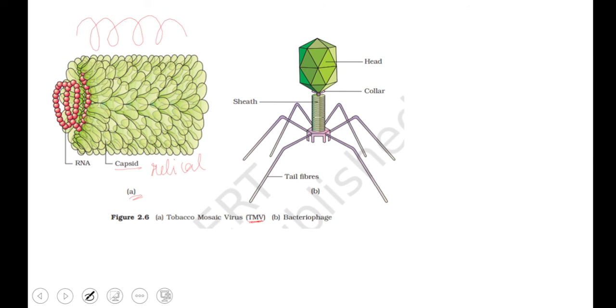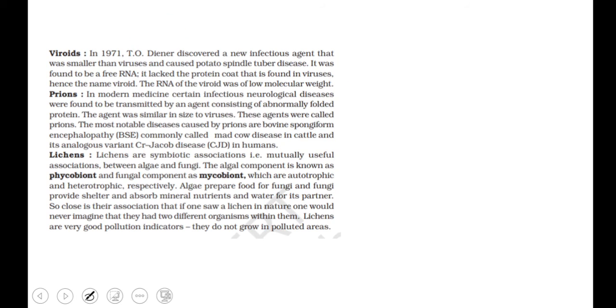And in this one, this is the polyhedron, this is the protein coat, and it's a bacteriophage, that is the virus that affects bacteria. The protein coat is enclosing the genetic material, and it has tail fibers, a sheath, a collar, and a head. Whenever it's going to infect the cell, it will be pumping out this genetic material through this region into the host cell, causing the viral infection.